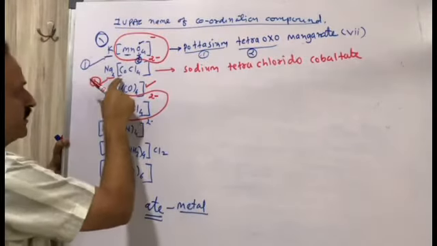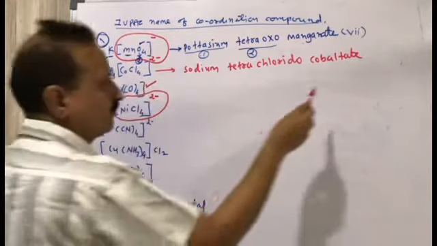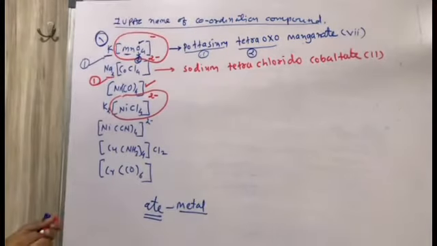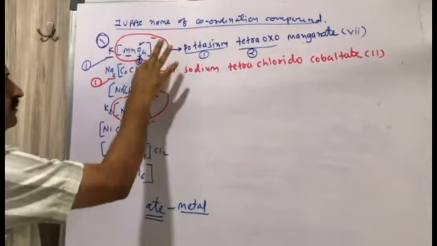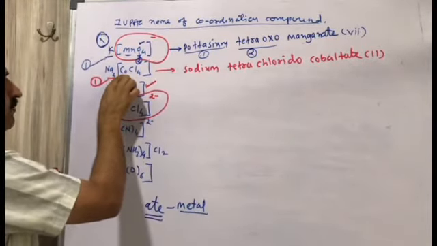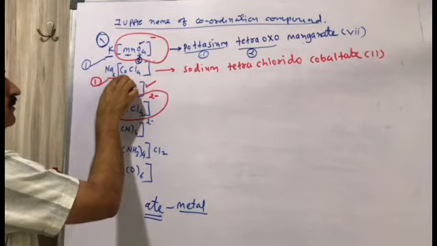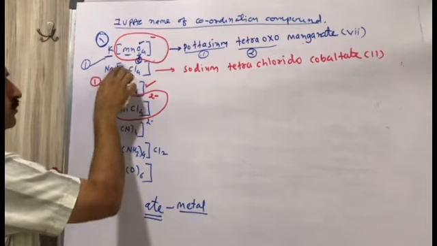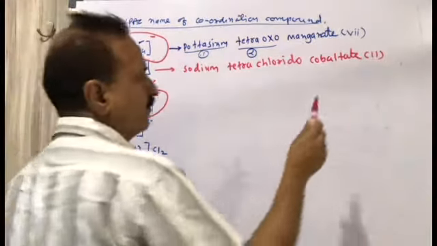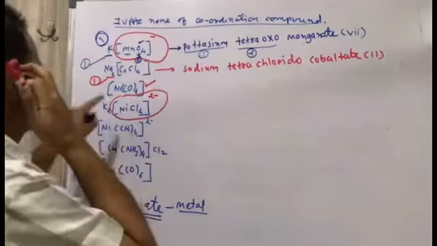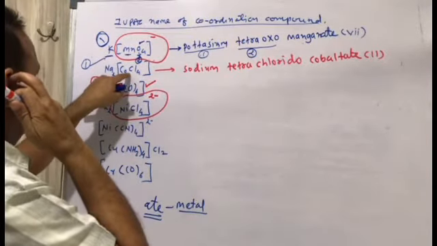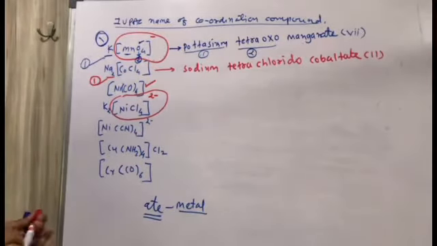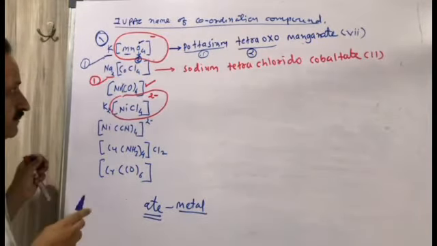And the oxidation state of cobaltate is 2, so we have to write 2 here. When Na2 is released, the complex is 2 minus. Okay, clear.